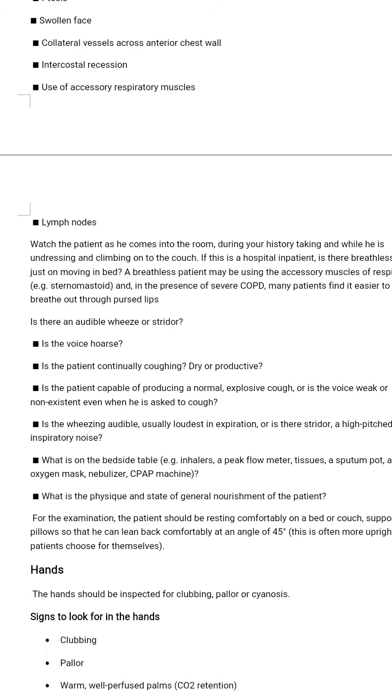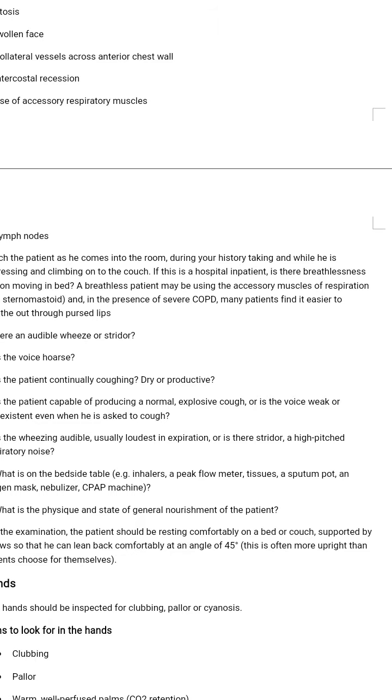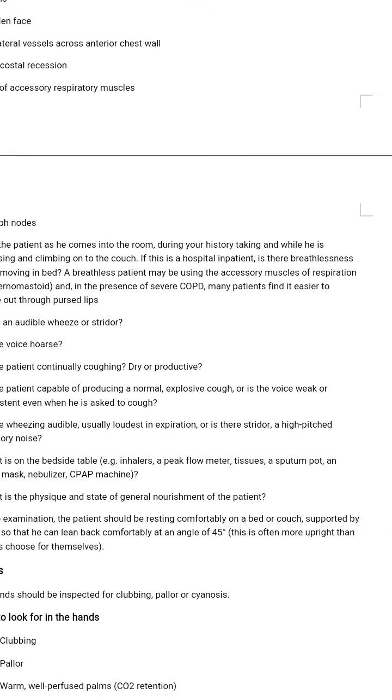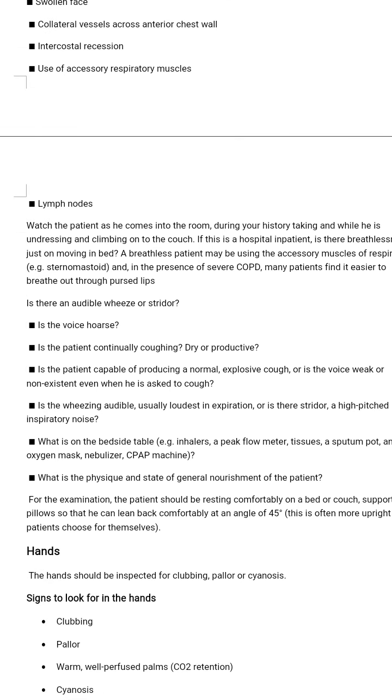A breathless patient may be using the accessory muscles of respiration, for example the sternomastoid muscle, and in the presence of severe COPD many patients find it easier to breathe out through pursed lips.